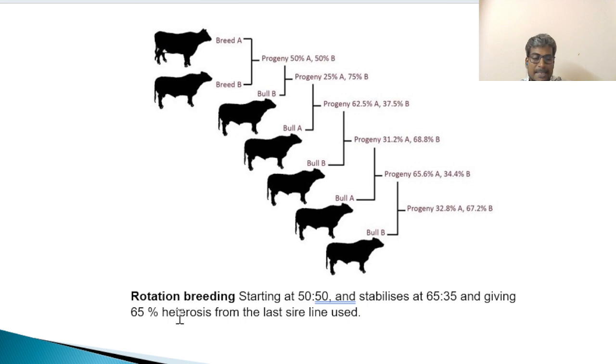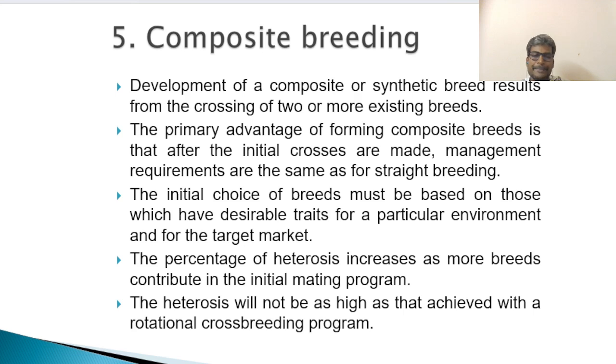So this is the best method to achieve maximum heterosis in the breeding system. Most of the dairy industries and beef industries will prefer this rotational breeding method to increase heterosis in their required breed.